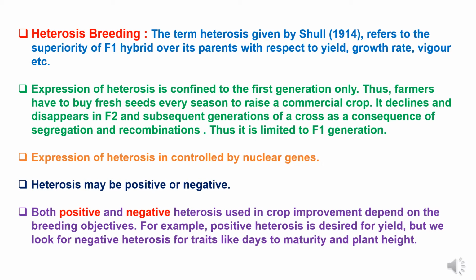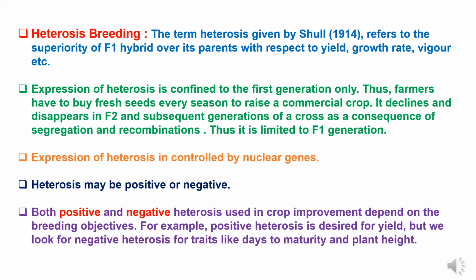Expression of heterosis is confined to the first generation. Because of this, farmers have to buy fresh seeds every season to raise a commercial crop. The heterosis declines and disappears in F2 and subsequent generations of a cross as a consequence of segregation and recombination. Because of this, the heterosis expression is mostly limited to the F1 generation.